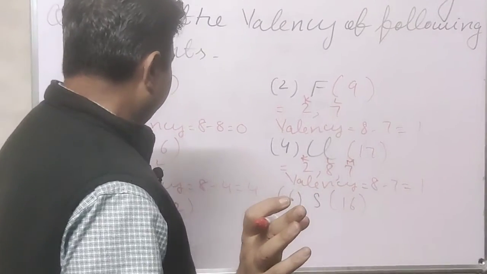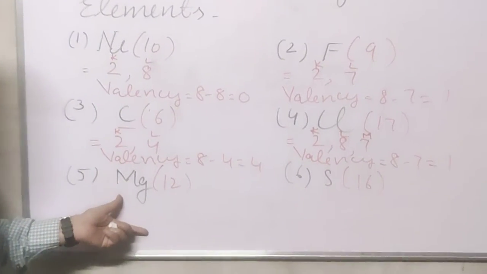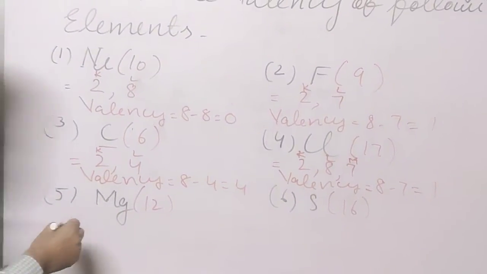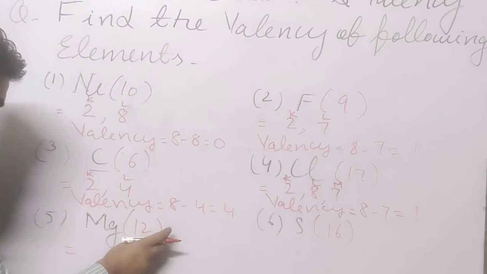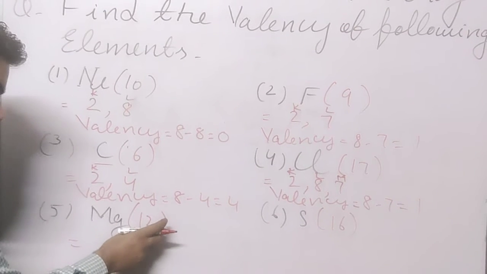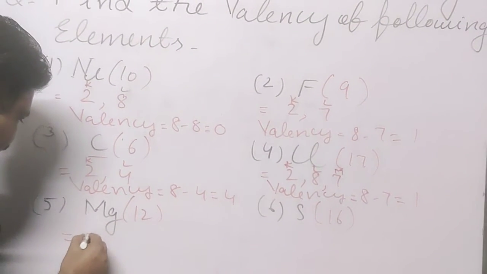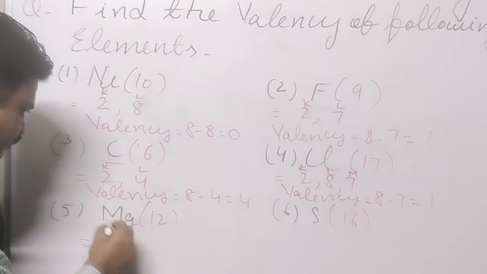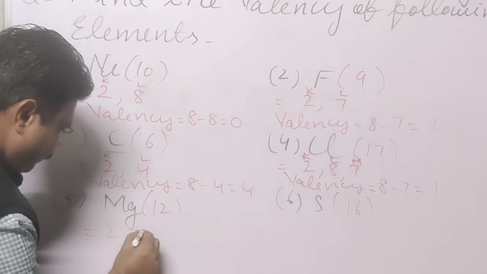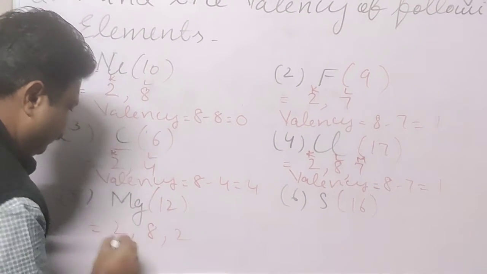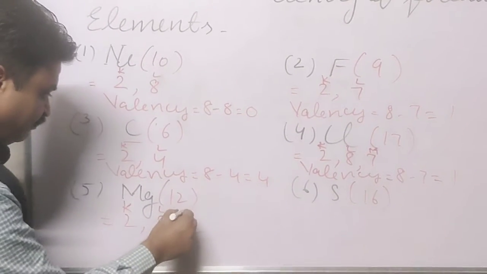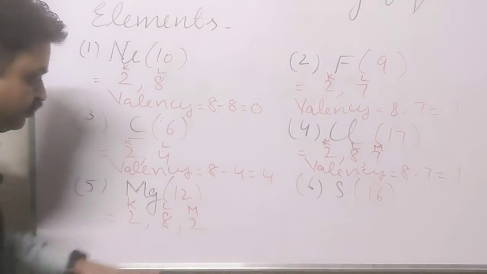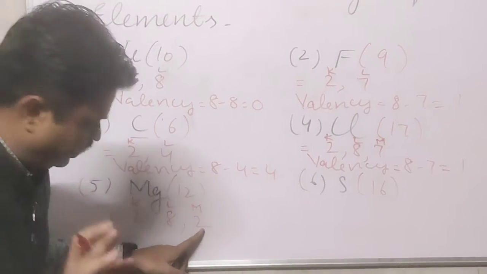Now we come to the next important element, that is magnesium. In magnesium, what is the atomic number of magnesium? It is 12. So what is the electronic configuration of magnesium? 2, 8, 2. In the K shell 2 electrons, in the L shell 8 electrons, and in the M shell 2 electrons, student. 2 electrons.